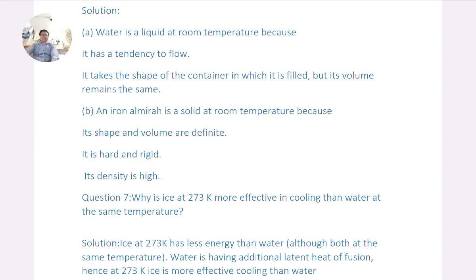Question 7. Why is ice at 273 Kelvin more effective in cooling than water at the same temperature? Solutions. Ice at 273 Kelvin has less energy than water. Although both are at the same temperature, water has additional latent heat of fusion. Hence, at 273 Kelvin, ice is more effective in cooling than water.